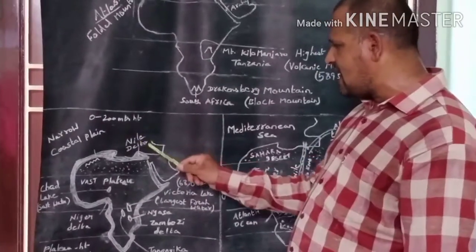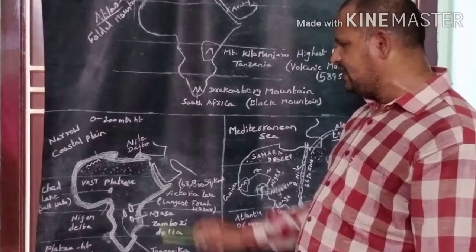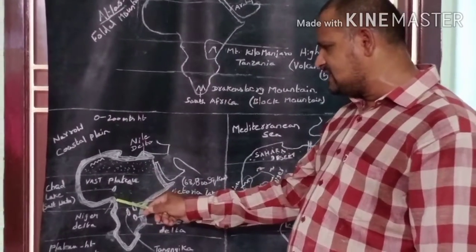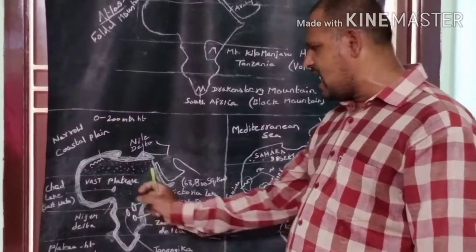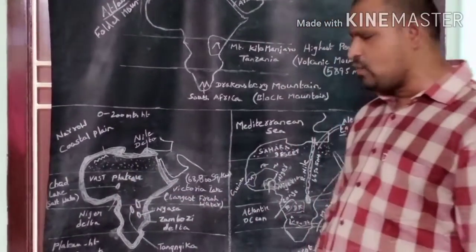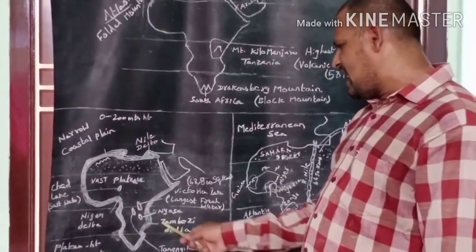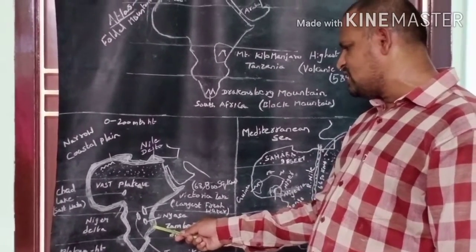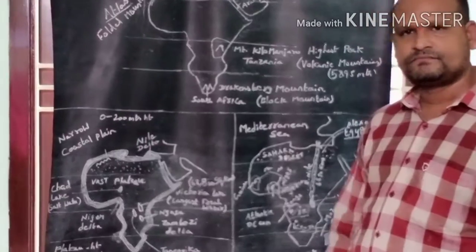As the Nile Delta is located in Egypt, the coastal plains in Egypt are widened. As the Niger Delta is located in Nigeria, the coastal plains in Nigeria are widened. As the Zambezi Delta is located in Mozambique, the coastal plains in Mozambique are widened.